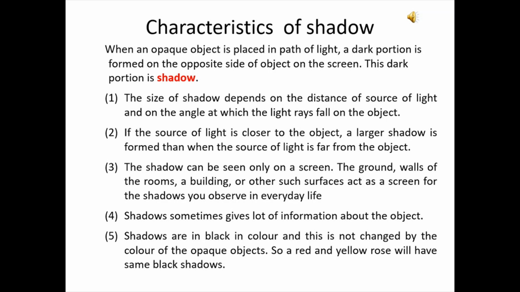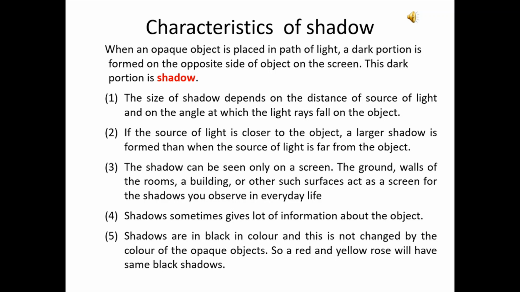These are the characteristics. The size of a shadow depends on the distance of the source of light and on the angle at which the light rays fall on the object. If the source of light is closer to the object, a larger shadow is formed than when the source of light is far from the object. The shadow can be seen only on a screen. The ground, walls of a room, building or other such surfaces act as a screen for the shadows you observe in everyday life. Shadows sometimes give a lot of information about the object.